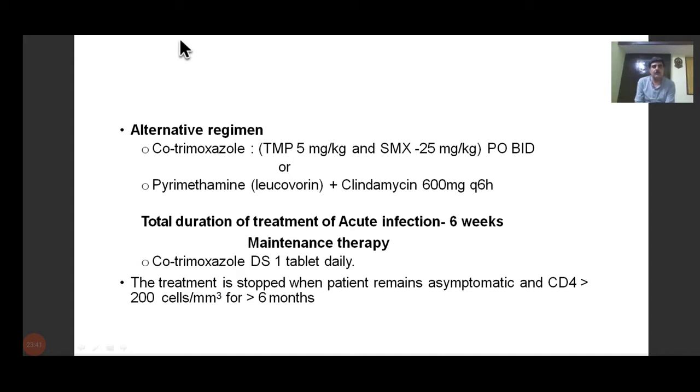monitoring the patients for any kind of side effects or any kind of reactions in the initial couple of weeks. Then, after the 6 weeks are over, we have to give maintenance therapy. The maintenance therapy is cotrimoxazole double strength tablet, one tablet daily. This maintenance therapy is stopped when the patient remains asymptomatic and the CD4 counts are more than 200 cells per cubic millimeter for more than 6 months.